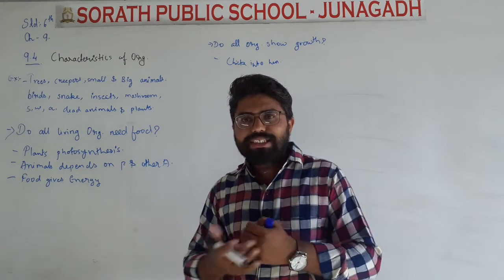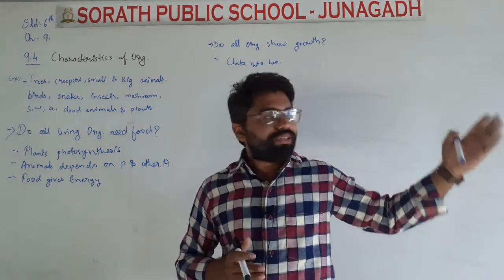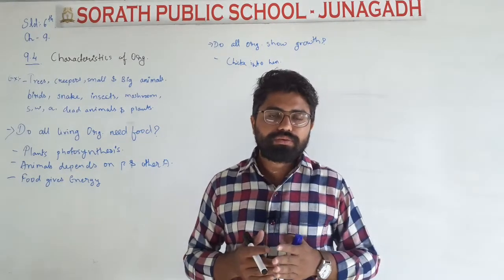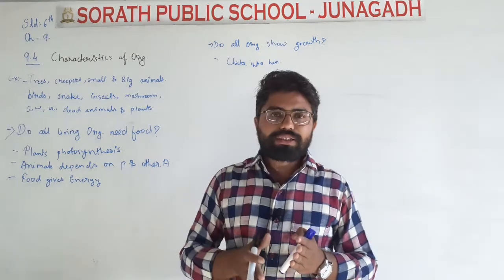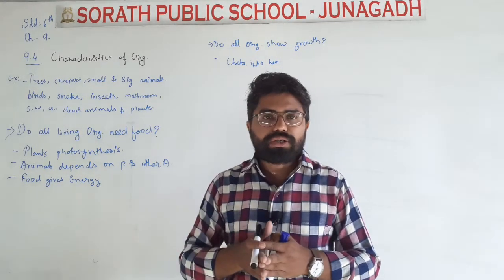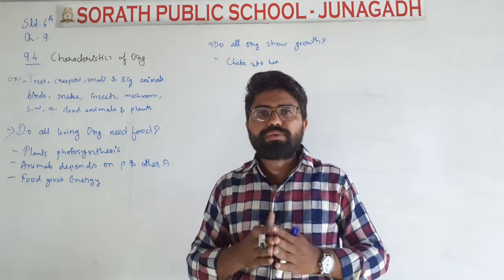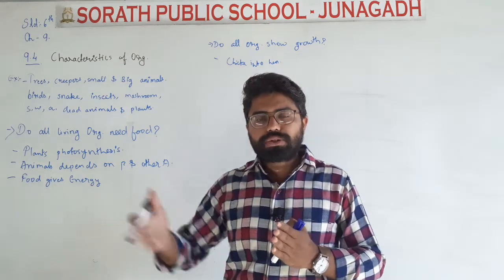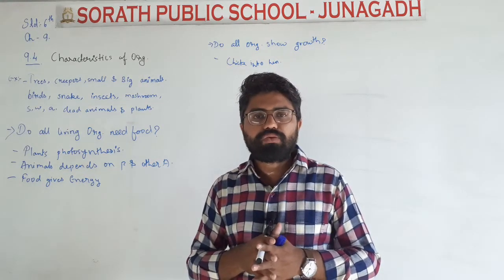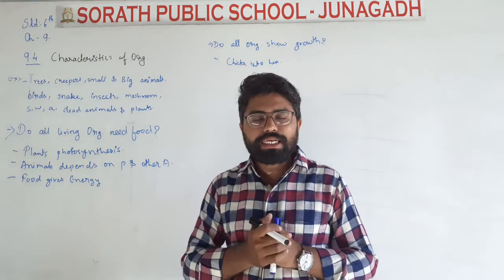The bench is a non-living thing because the tree was a living thing, but from that tree it is cut down. The process of respiration, the process of eating food, moving from one place to another, all has stopped now. Now it goes to a factory and it is made into a bench from that wood. So we can say it is a non-living thing.